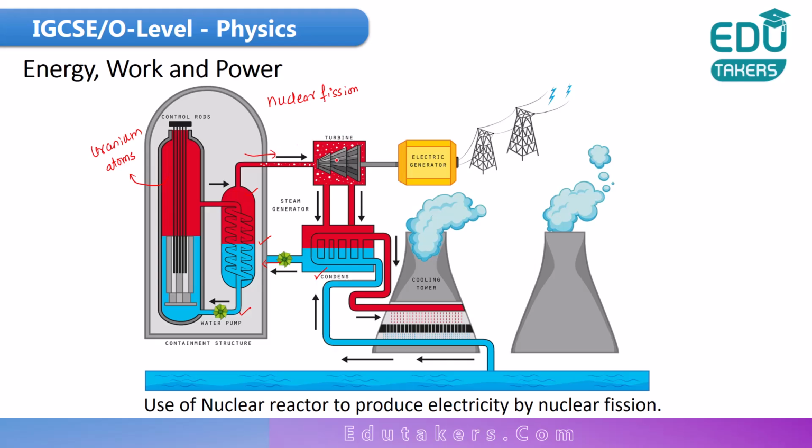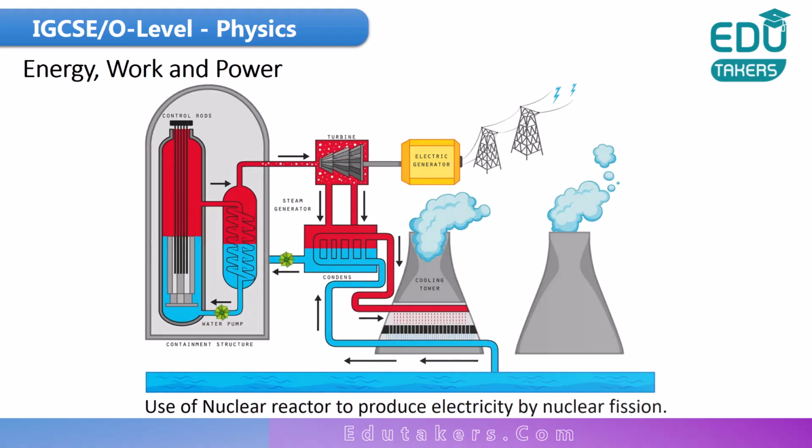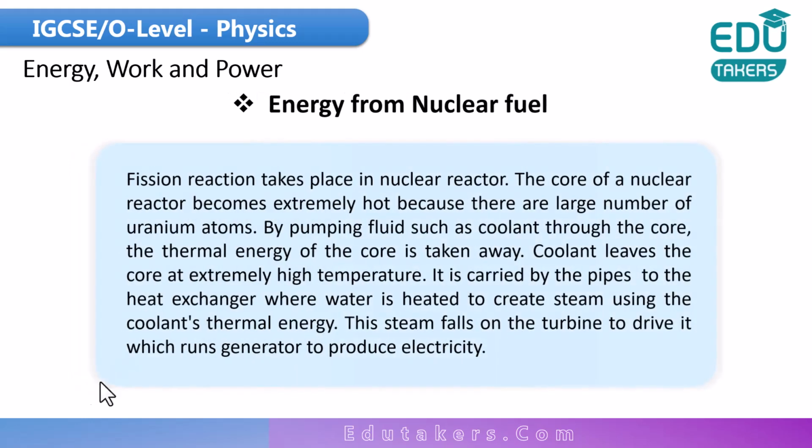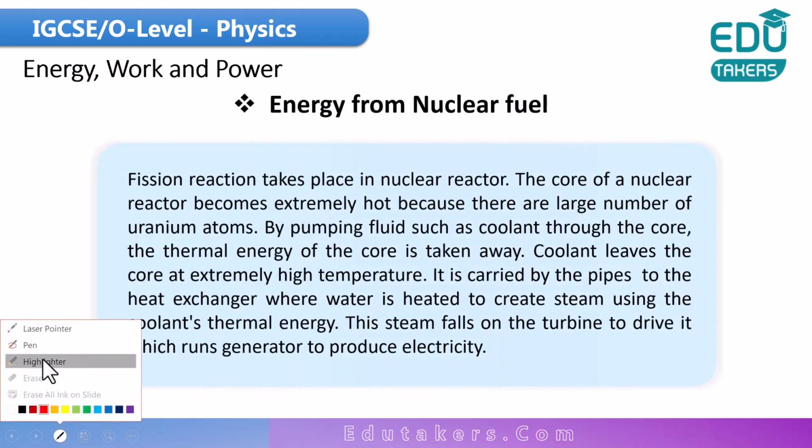It rotates the turbine, and the turbine is connected with the generator, due to which the generator runs and electricity is produced. In this way, I can simply say you can convert the nuclear energy into electrical energy. Let's go back and see its explanation. The same thing is given here.